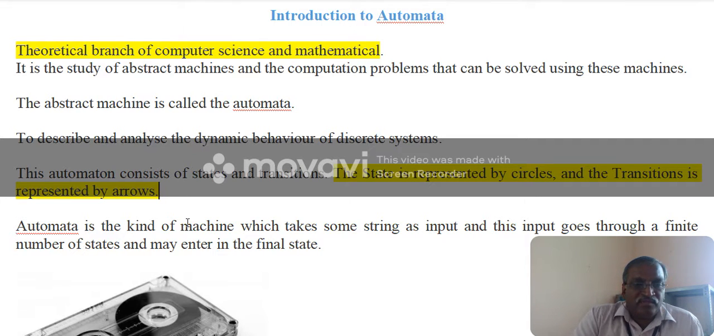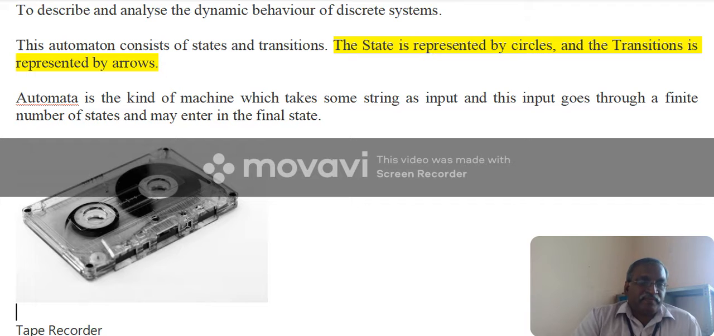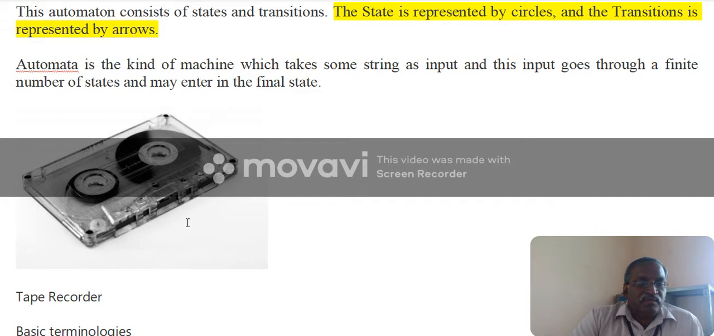Basically, it is like a tape. Here I show the tape recorder. The tape recorder moves by means of our play button. We can have forward and backward, but here the automaton is represented by means of a tape. The tape is moving one side, not both sides. Each tape is split into some cells.